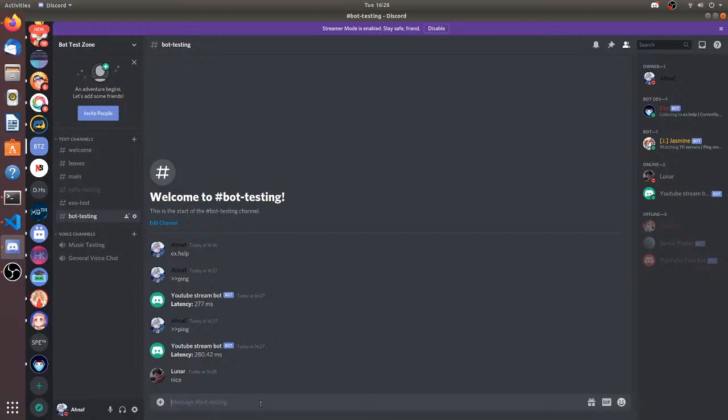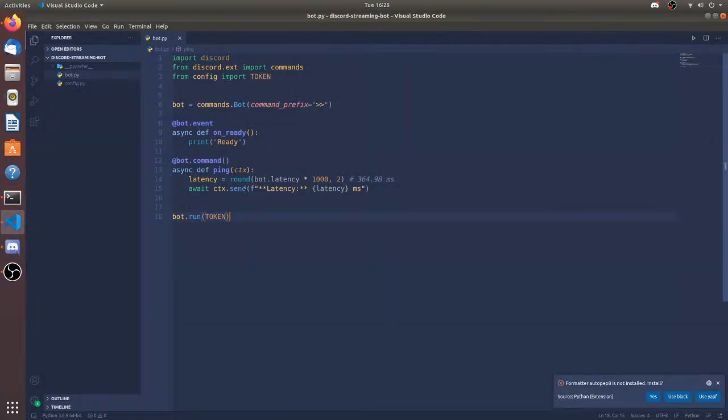Can you show us the code you wrote? Yeah, sure. So this is the code right now. I'm importing the Discord module, I'm importing the commands from discord.ext, then I'm importing the token from the config file because I want to hide the token so nobody can use the bot.